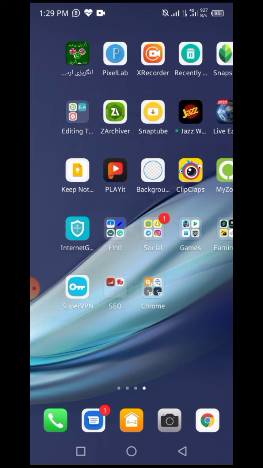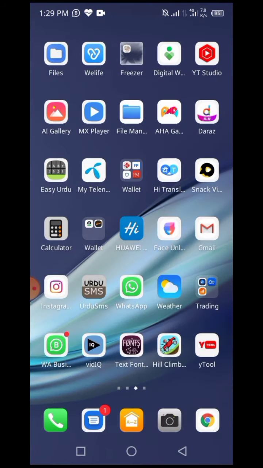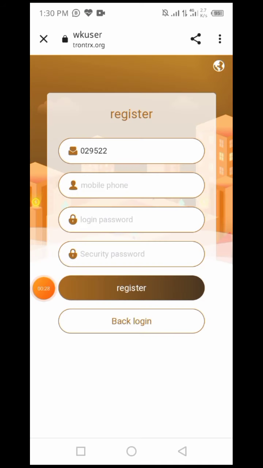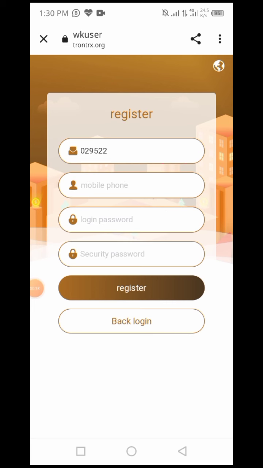I will provide you a link in the description. You can click on it and come to the registration page of our website. After clicking on it, you can see a page. In this you can see our invitation code, mobile phone number, login password and security password. You can give all these details and click on our register button.